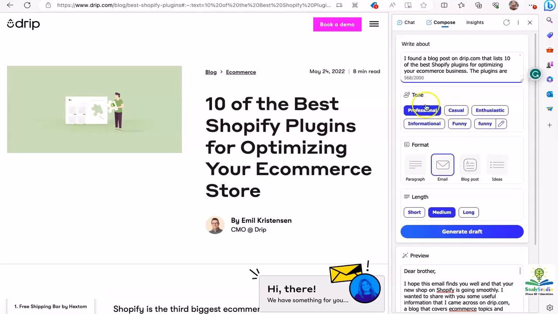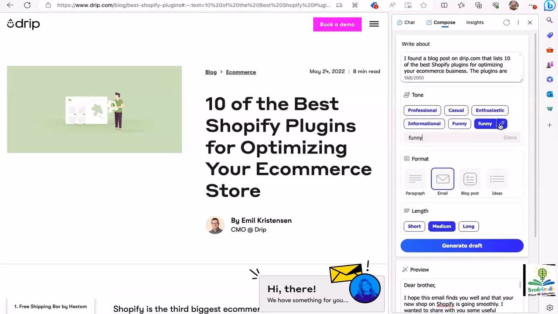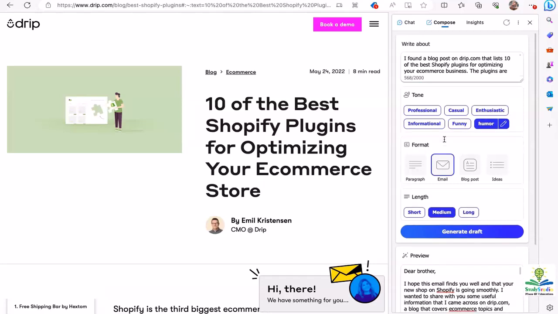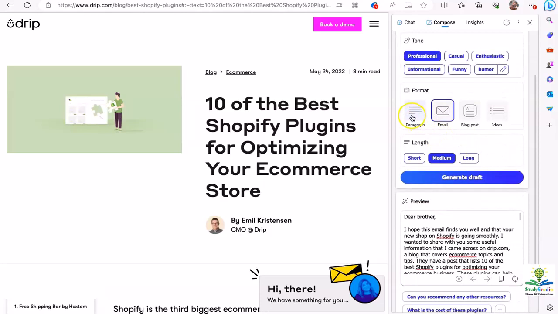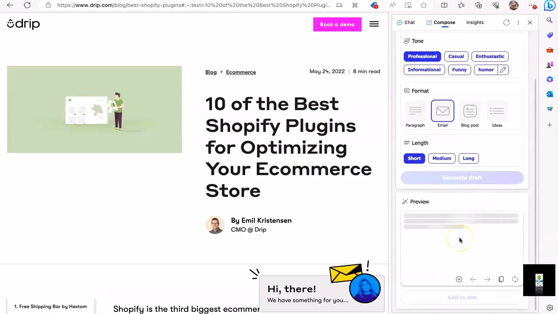Now you can choose the tone that you want, for example, casual, enthusiastic, informational, funny, or you can add something else if you want. So I can say humor, for instance, and it will add it for me. I'm going to choose professional for this purpose. Now it could be a paragraph, email, blog post, or ideas. Right now, it's sending an email to my brother about the 10 best Shopify plugins for optimizing his e-commerce store. The length I will keep to short, and now if I click on generate draft, it will start writing.